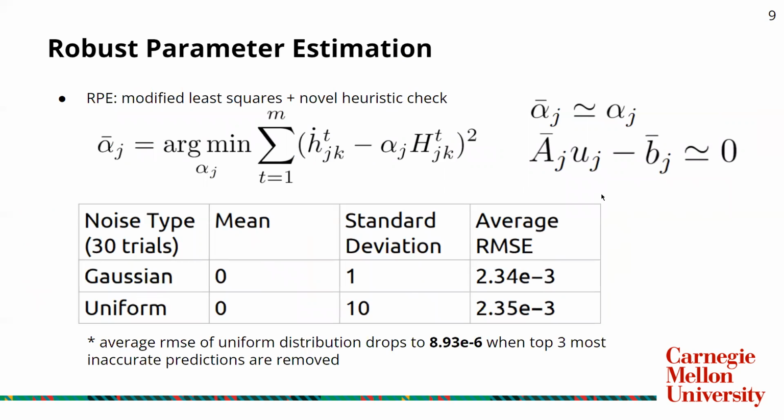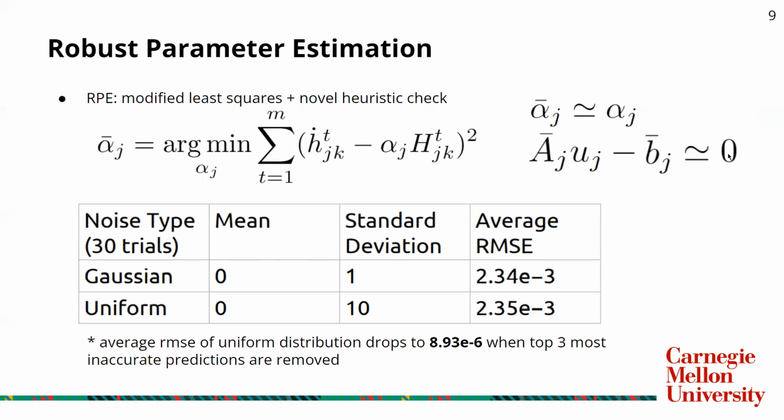Finally, we learned the safety behavior of other surrounding vehicles through robust parameter estimation. This is a combination of modified least squares and a novel heuristic check. Basically, the heuristic check is that if the predicted alpha value is correct, then the CBF constraint should be active and therefore close to 0.